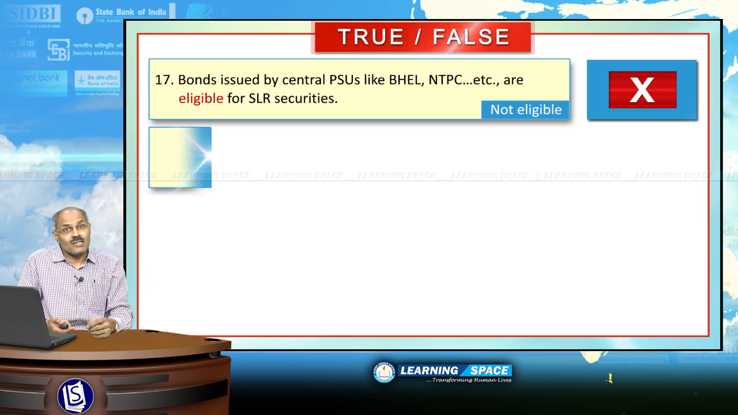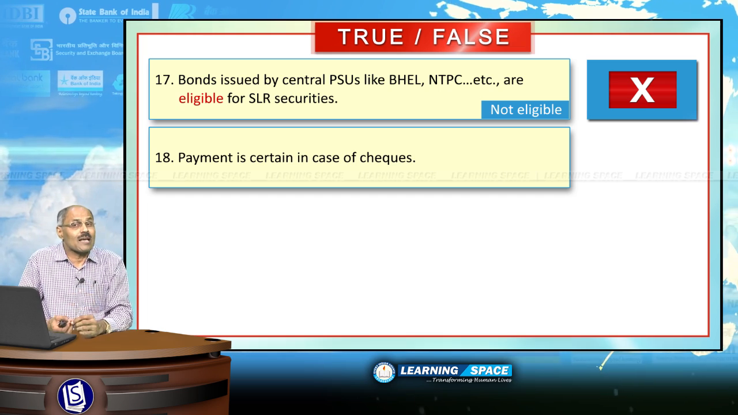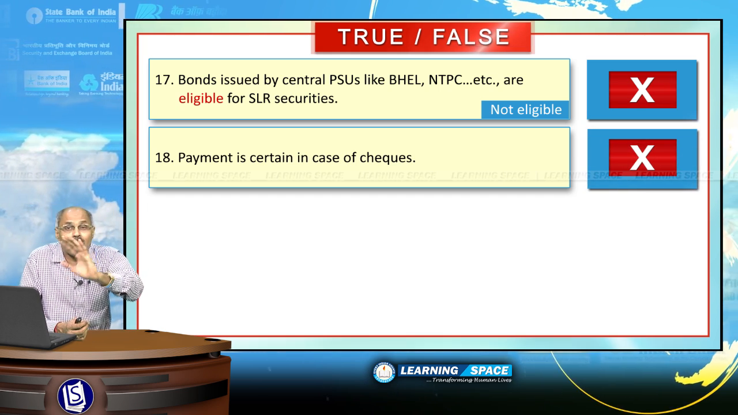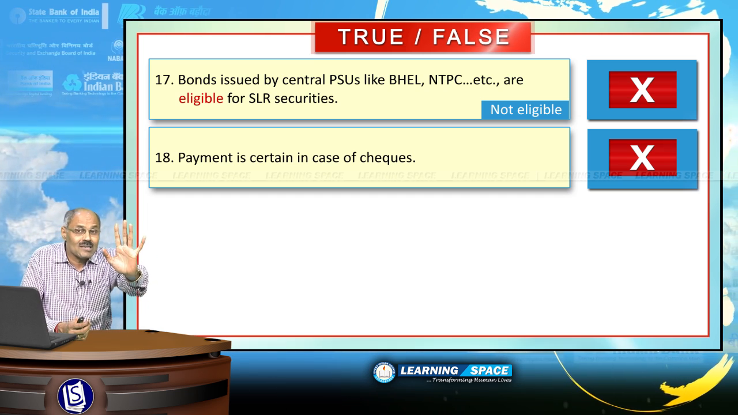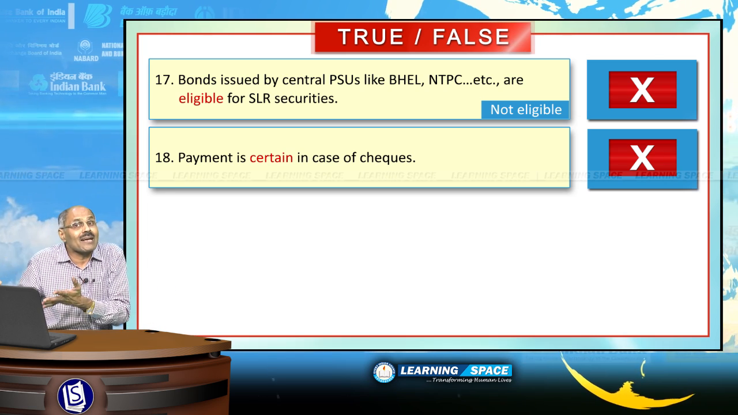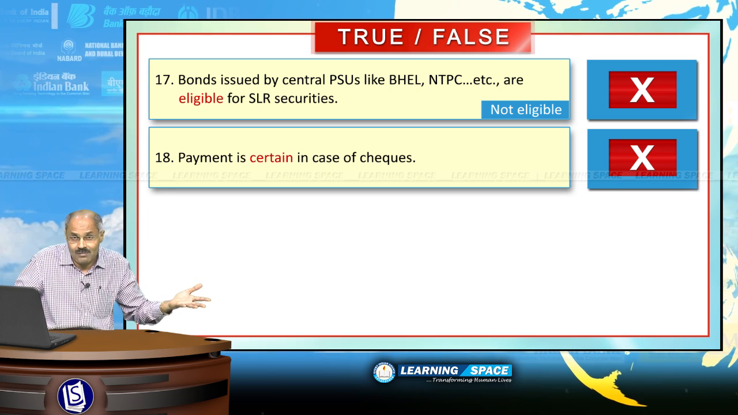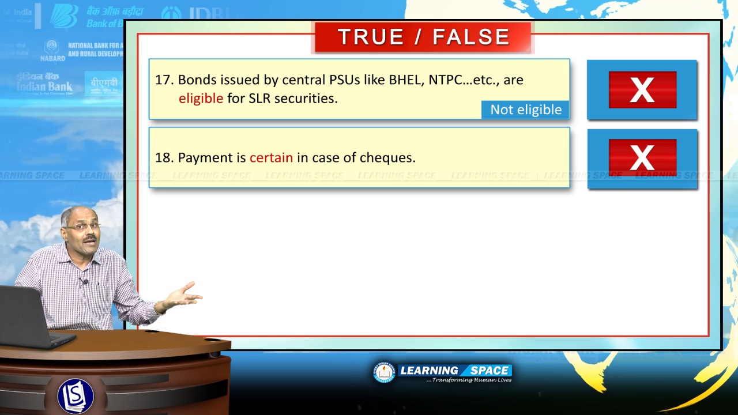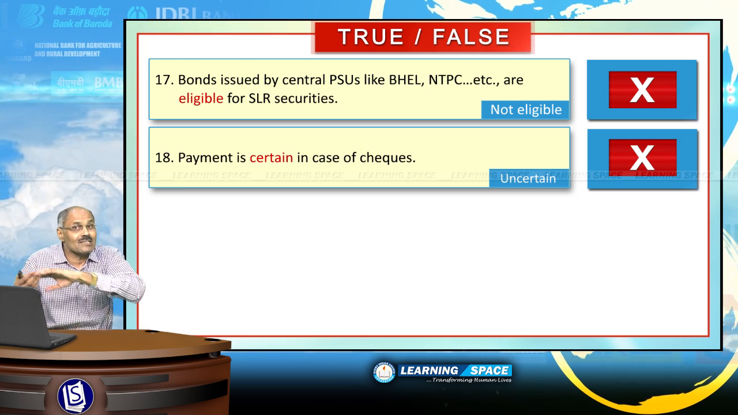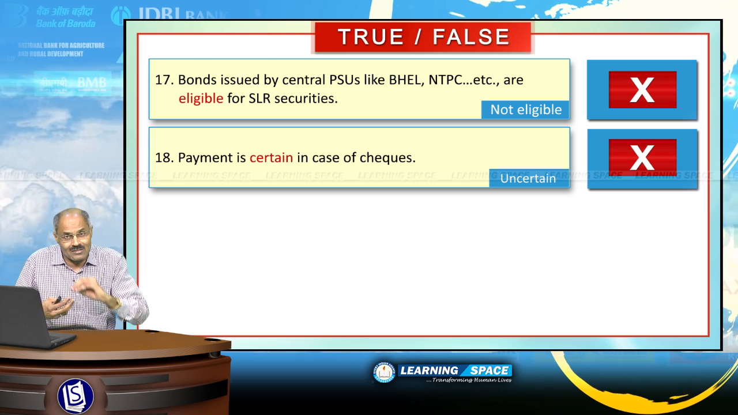Right? Look into the next one. Payment is certain in case of checks. Absolutely wrong. Payment is certain in case of demand drafts, but not in case of checks, because in a check, there is no guarantee whether the check will be honored by the bank or dishonored by the bank. There are several reasons banks may dishonor the check also. So payment is uncertain in case of checks. So please correct the sentence.